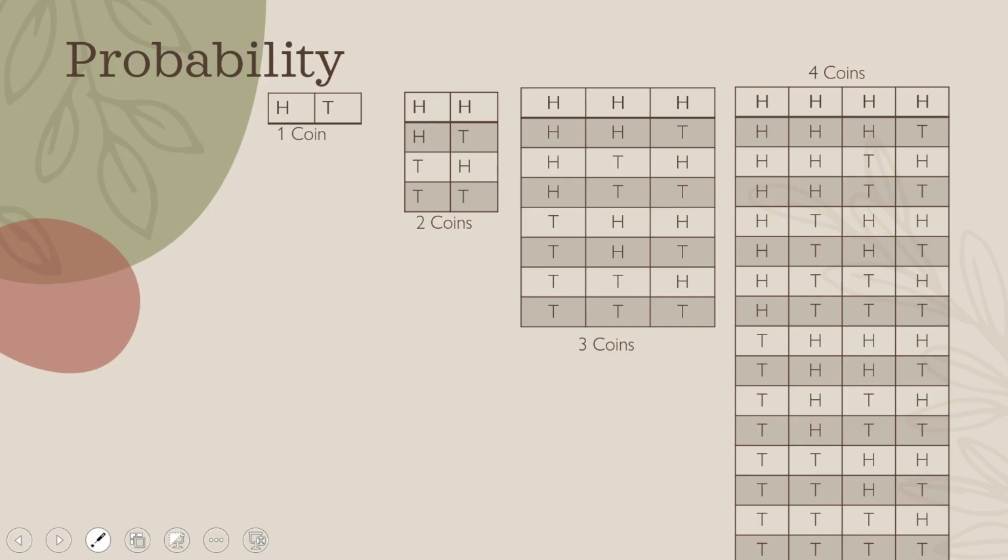Now let us see what the possible outcomes are for a single coin. We'll get either head or tail. If we take 2 coins, both can be heads. One can be head, the other tail. One can be tail, the other head, and both can be tails. If we take 3 coins, we can get all heads, 2 heads and 1 tail, 1 head and 2 tails, and so on. Similarly, different combinations are there. And if you go for 4 coins, 16 outcomes are there: all heads, all tails, few heads and few tails.